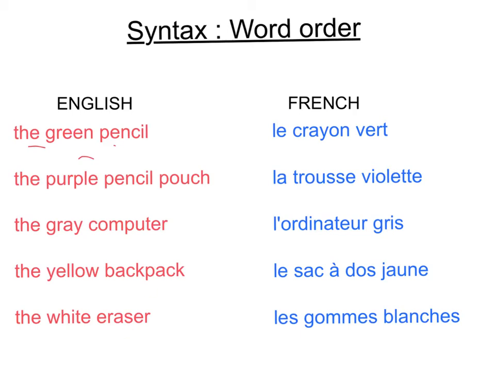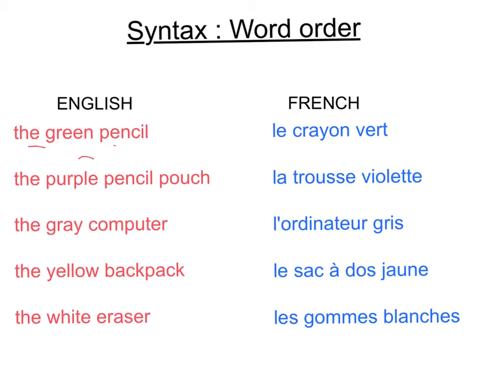So the syntax in English is that the adjective, in this case they're all colors, goes before the noun it's describing. In French, it's the other way around.